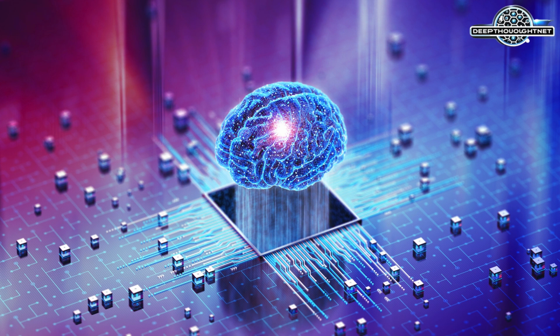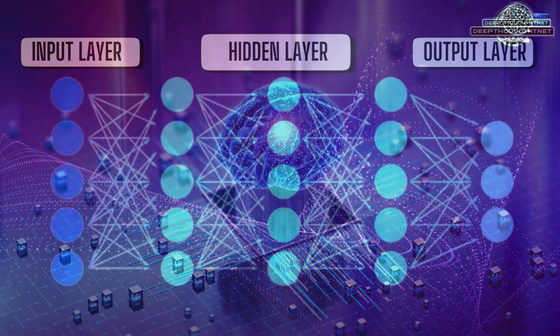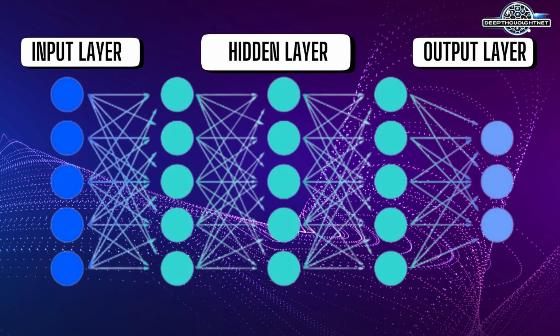Neural networks. DL models are built using artificial neurons, similar to biological neurons in the human brain. These neurons process inputs, pass information through layers, and generate an output. There are multiple layers in a deep learning model. Input layer receives the raw data, for example, an image, audio, or text. Hidden layers process data through multiple interconnected neurons to extract features and recognize patterns. Output layer produces the final decision, for example dog versus cat in image classification.